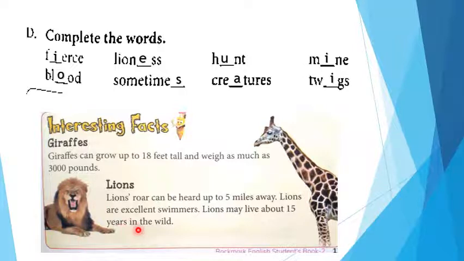Okay जी. A lion's roar can be heard up to 5 miles away. 5 मील की दूरी पर भी lion की दहाड़ने की आवाज़ आ जाती है. Lions are excellent swimmers. Lions may live about 15 years in the wild. Okay?